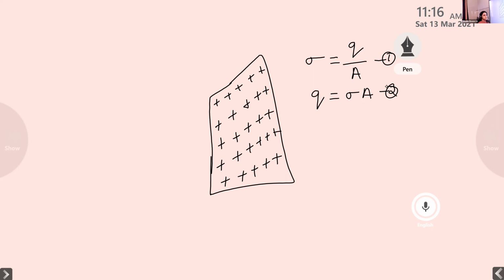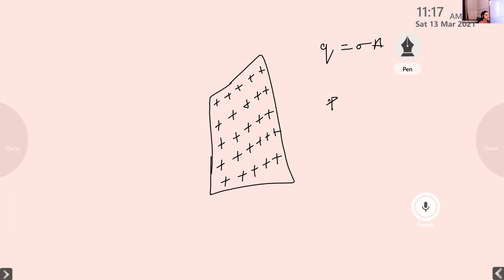In order to find this electric field intensity, I place a point P here. So the third step in our procedure is to find the electric field due to this thin plane sheet of charge. For that, I consider a point P at a distance from this thin plane sheet of charge. Now I want to calculate the electric field intensity at the point P by applying Gauss's law.